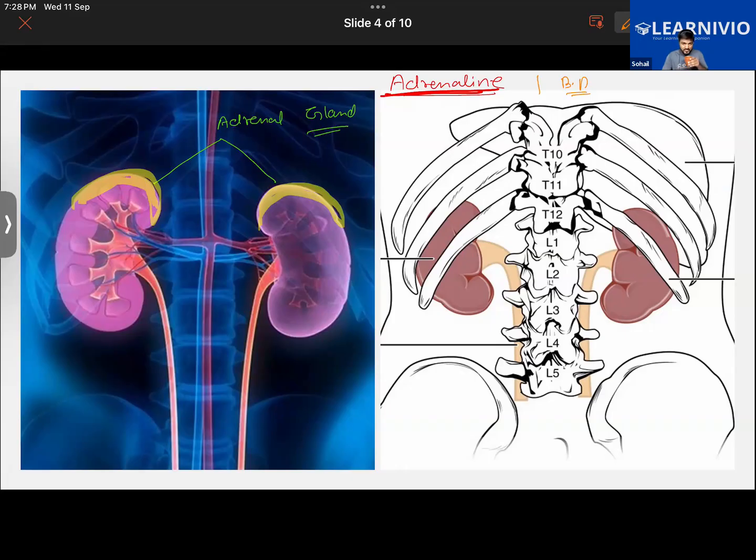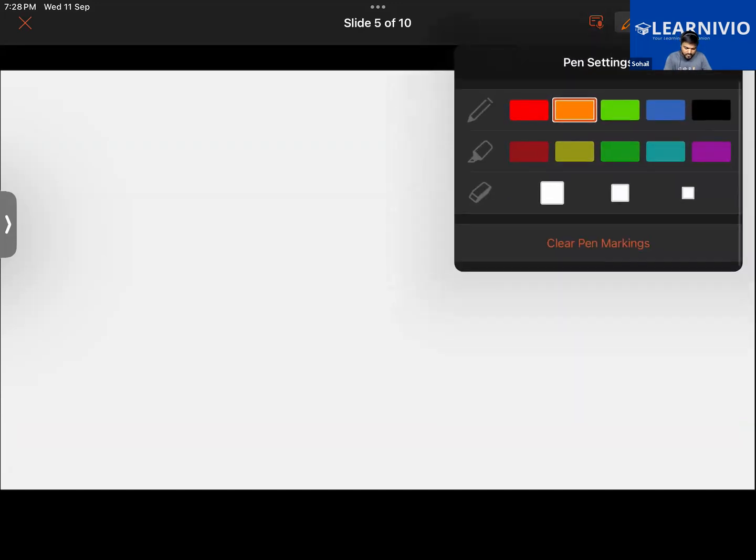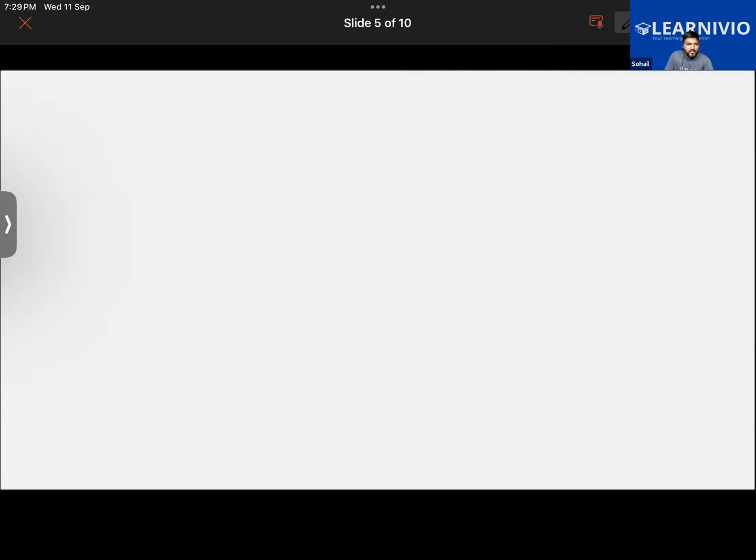Getting it, Chakrika? Yes, sir. Also, what is aldosterone? I'm not sure how to spell it, but I think it's Aldosterone. Sir, it's also another hormone, I think, produced by the adrenal gland.